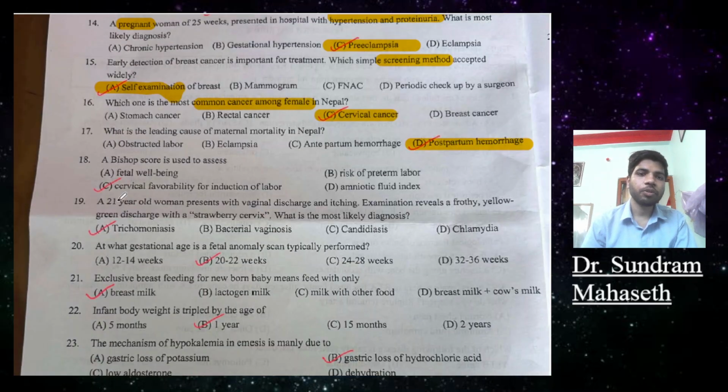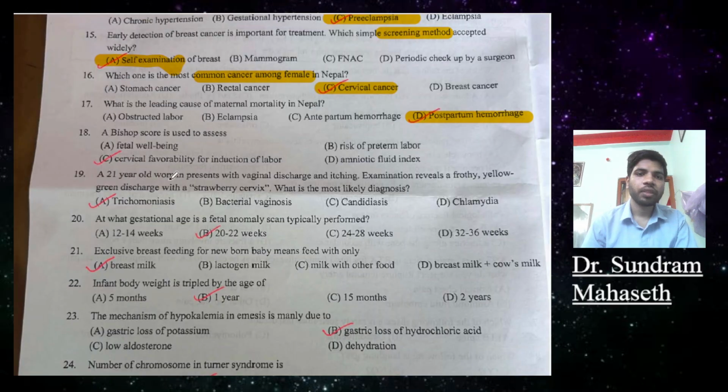Question number 18. Bishop score is used to assess fetal well-being, B risks of preterm labor, C cervical favorability for induction of labor, D amniotic fluid index. The answer will be cervical favorability for induction of labor, Bishop score.